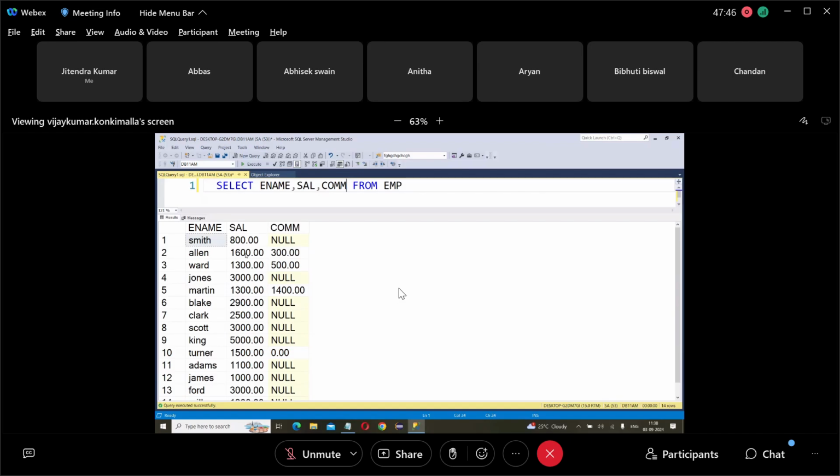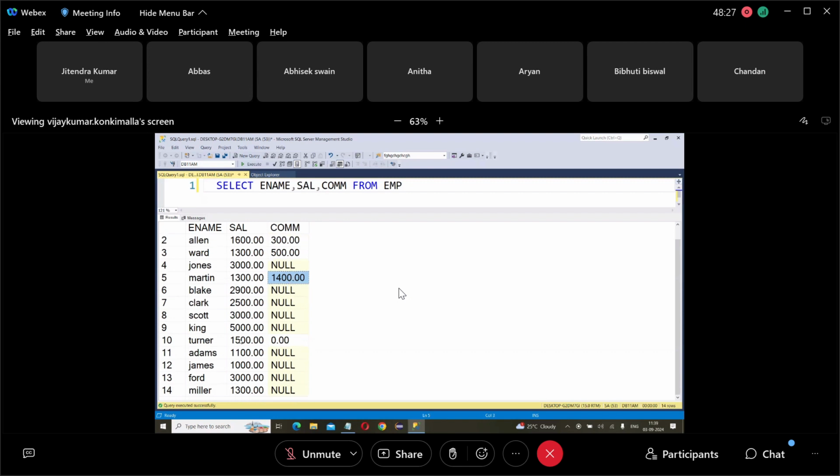This one: 1600 plus 300 is 1900, 1300 plus 500 is 1800, 1900 plus 1800 is 3700, 3700 plus 2700, 6400.